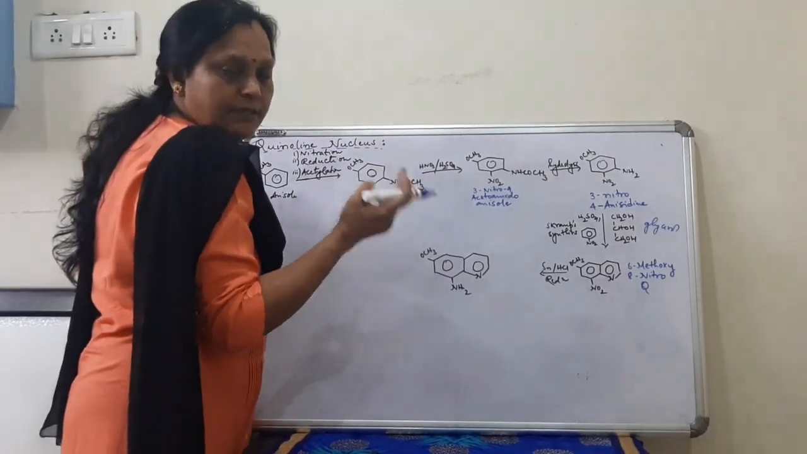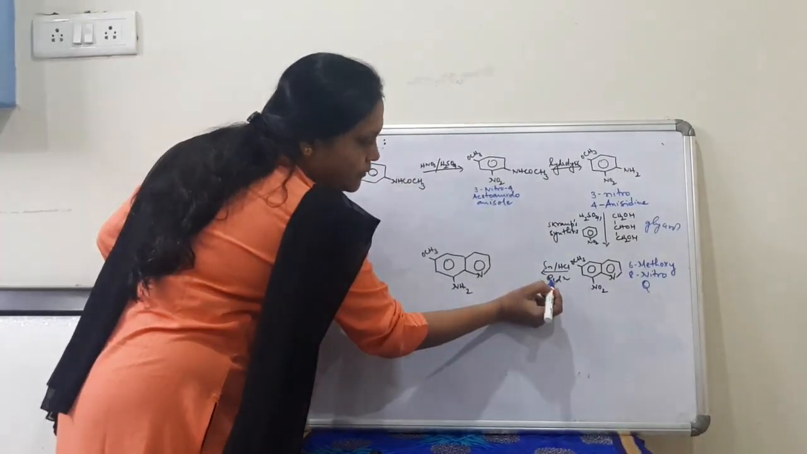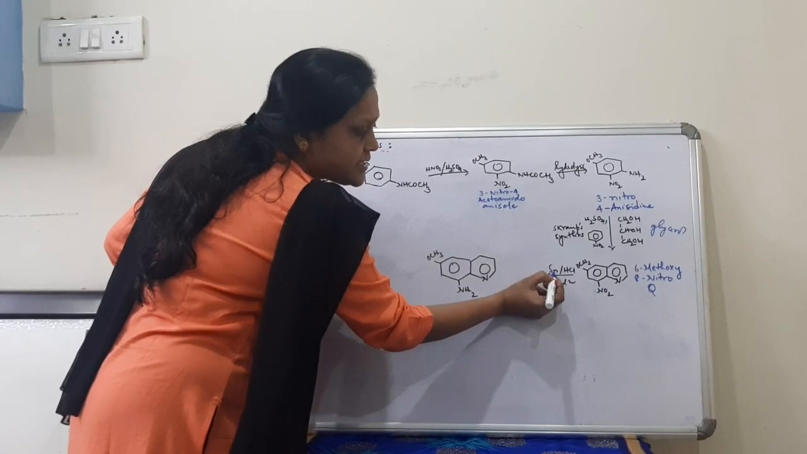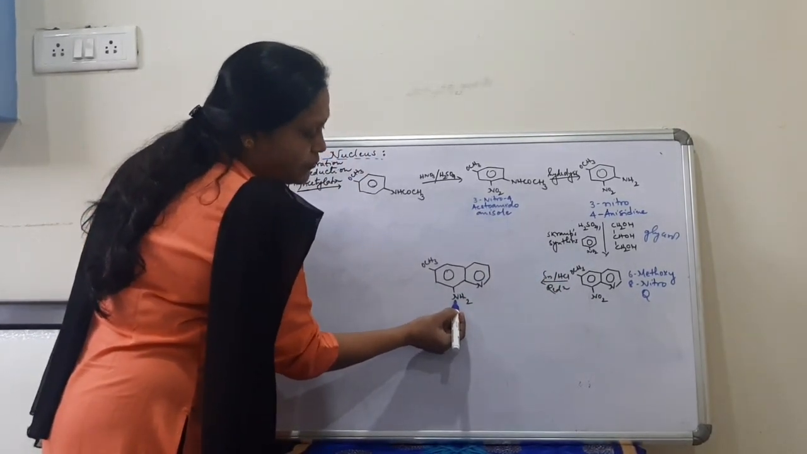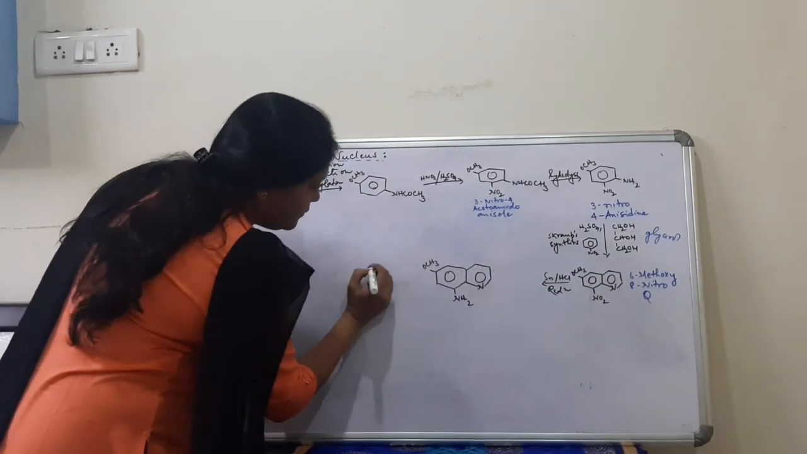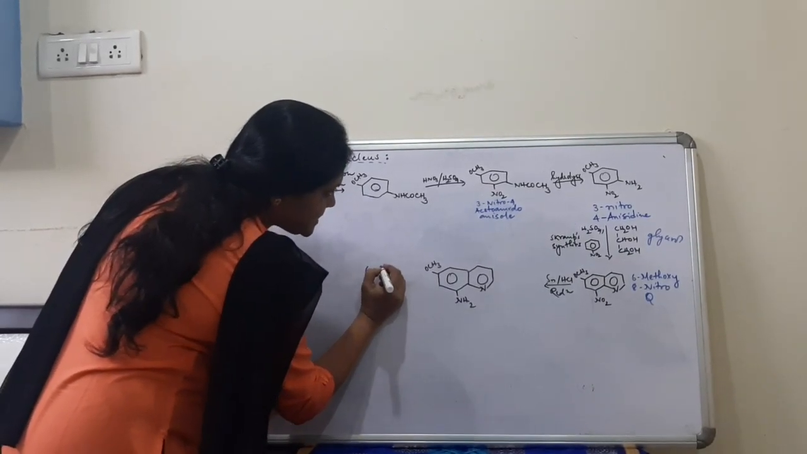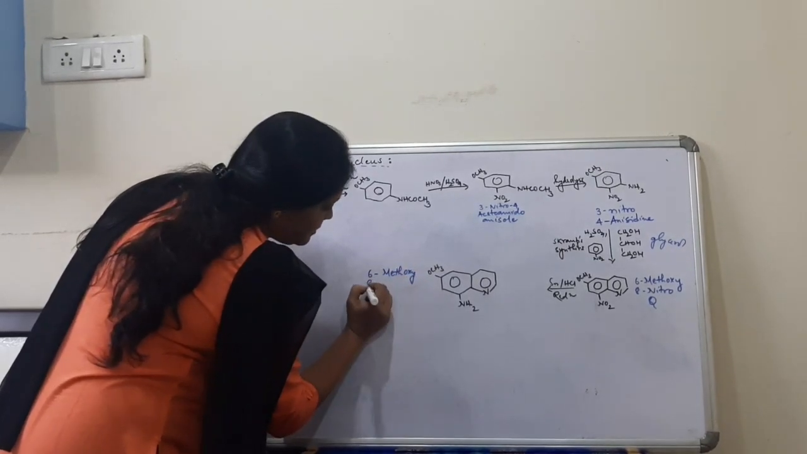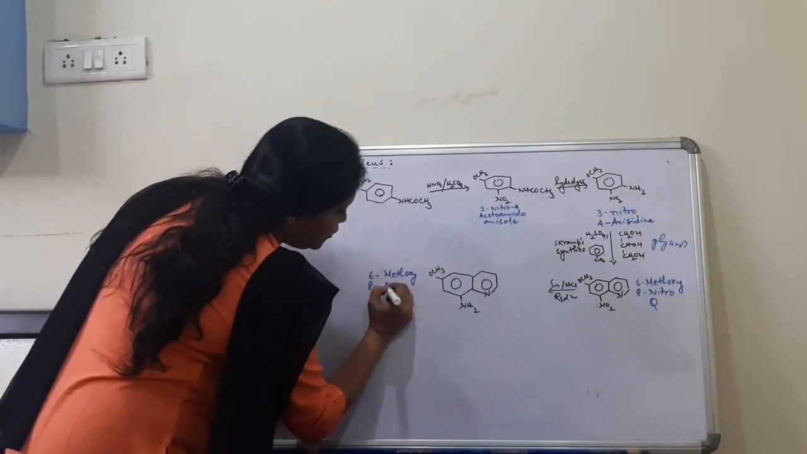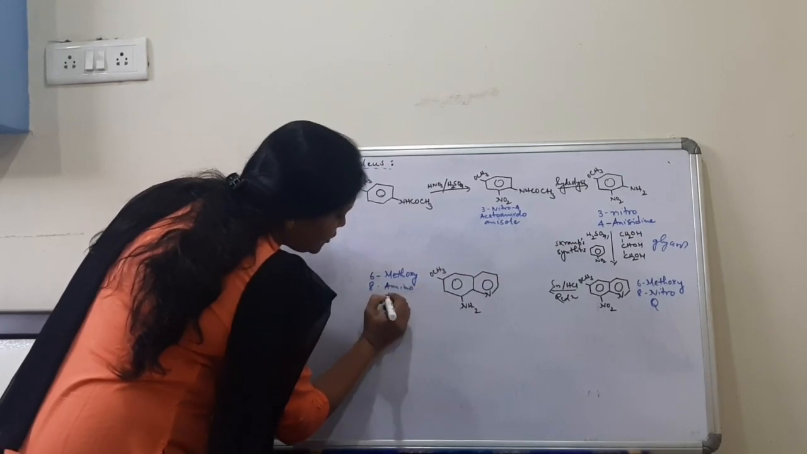We have to reduce it. We have to bring the amino group. So we will go for the reduction. Reduction is done by tin/HCl, and the nitro group will convert into NH2 group. Now we get the nucleus, that is 6-methoxy-8-aminoquinoline.